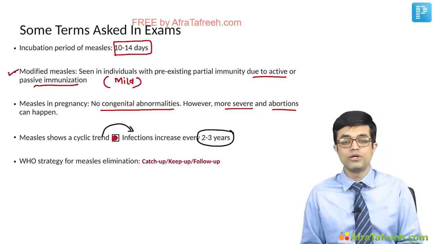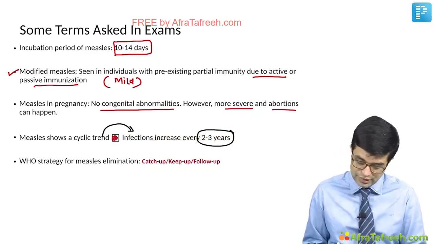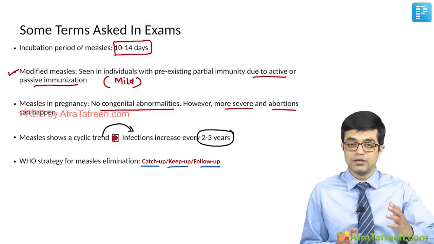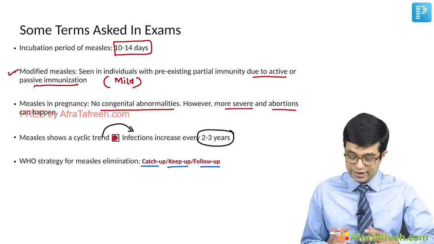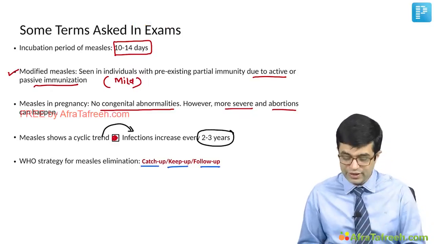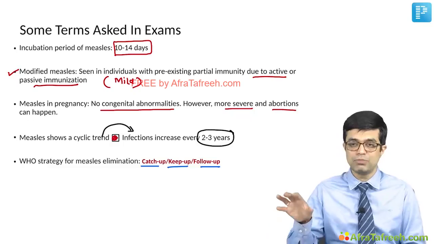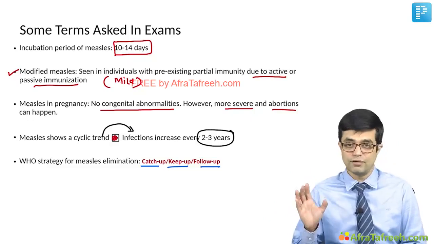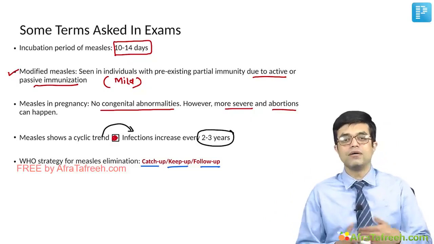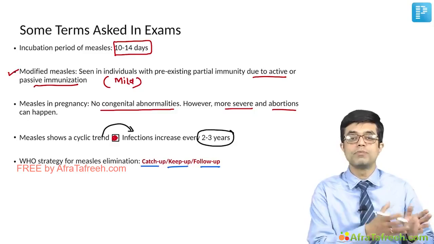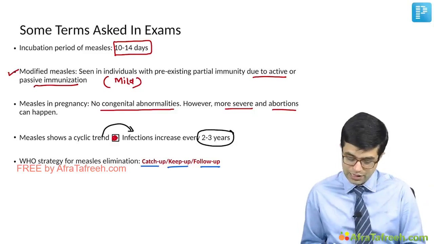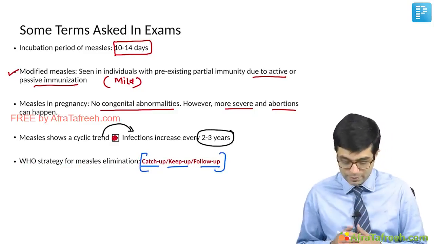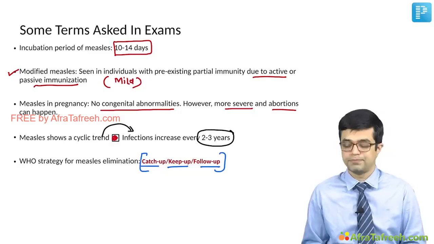And finally, there is a WHO strategy for measles elimination. The strategy is called catch up, keep up, follow up. Catch up means all children who are yet to be immunized for measles need to be caught up, they need to be immunized. Keep up means keeping up with the immune status, keeping up with the nutrition status, keeping up with the immunization status of measles vaccination. And follow up means you need to follow up for any outbreak occurring in the community. So catch up, keep up, follow up. Just remember, this term has been used specifically for measles elimination in WHO programs.